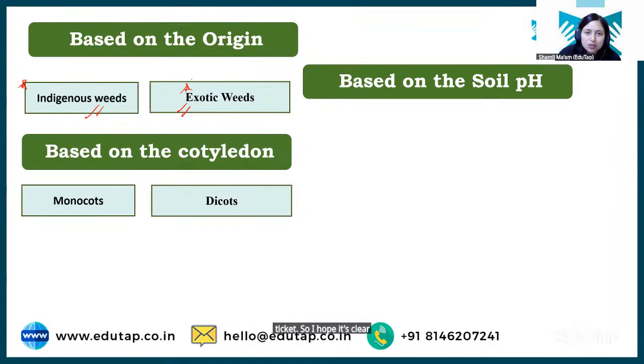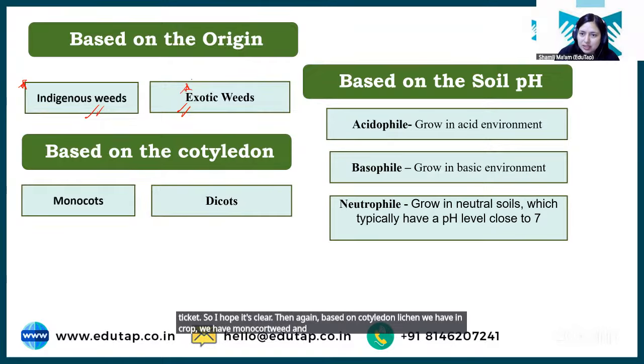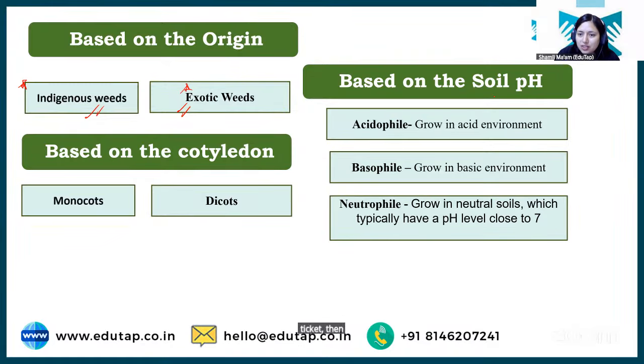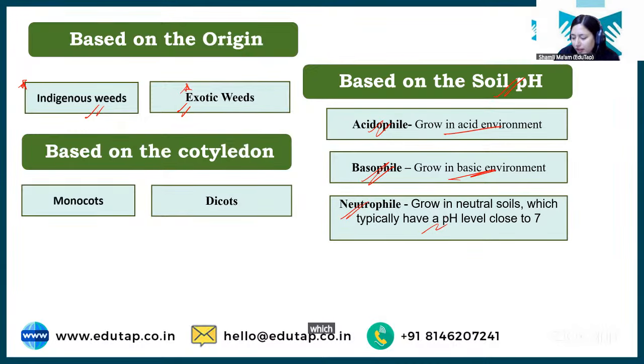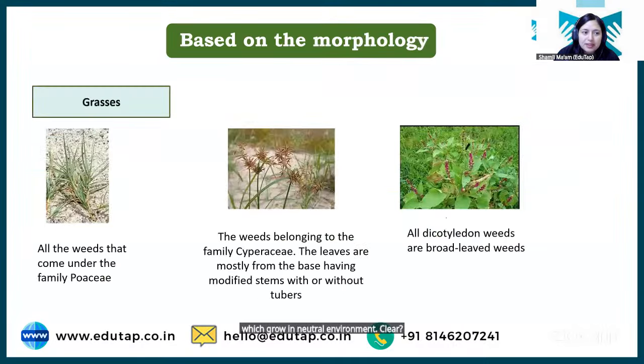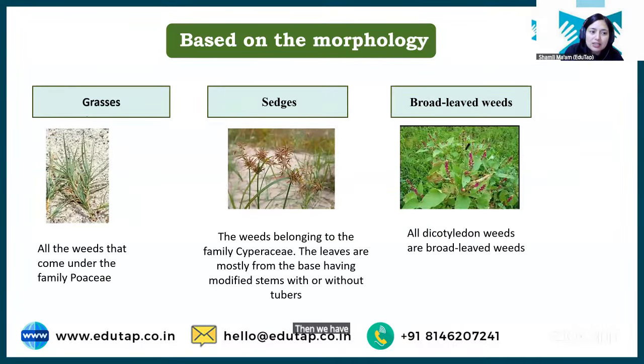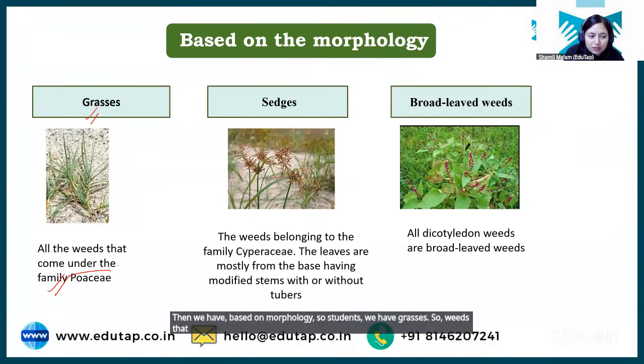Then again, based on cotyledon, like in crops, we have monocot weed and dicot weed. Then based on soil pH, we have acidophile weed, which grows in acidic environment, basophile weed, which grows in basic environment, and neutrophile, which grows in neutral environment. Clear? Then we have classification based on morphology. So students, we have grasses. Weeds that come under the grass family or Poaceae family are grass weeds, right?